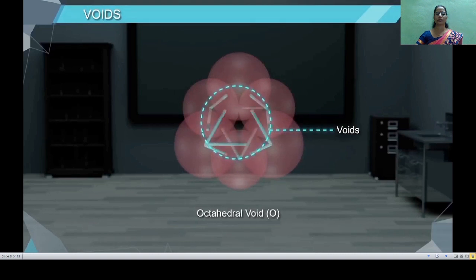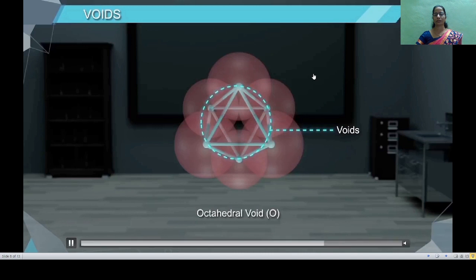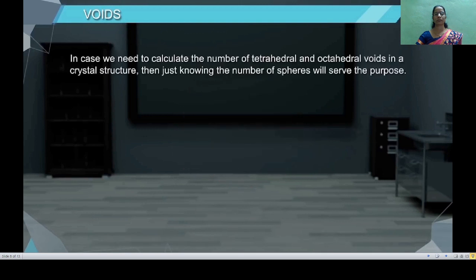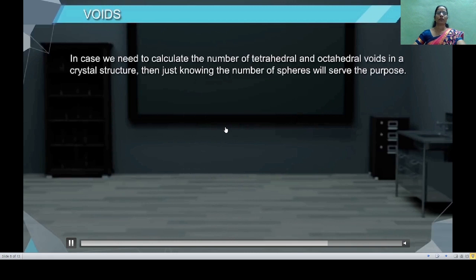See here, a regular octahedron is obtained by connecting the centers of spheres. Now, we have to calculate the number of tetrahedral and octahedral voids formed in the crystal structure. This can be calculated by just knowing the number of spheres.